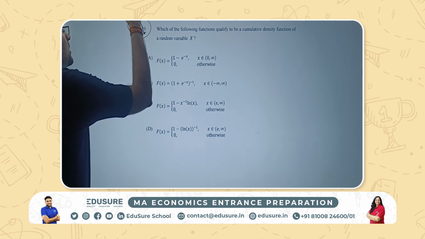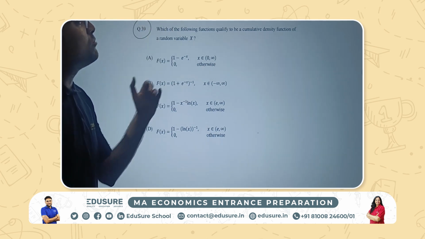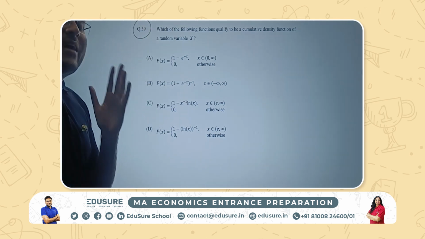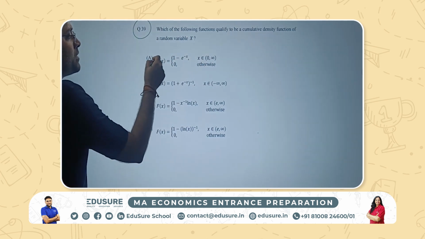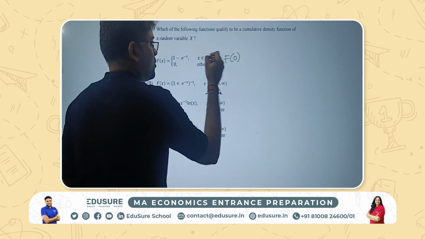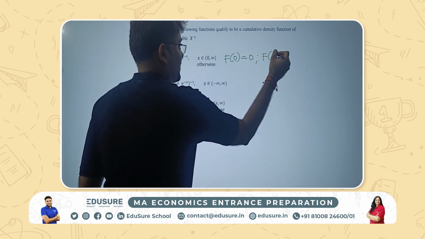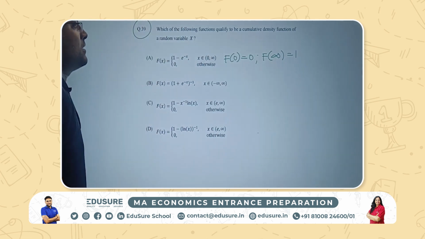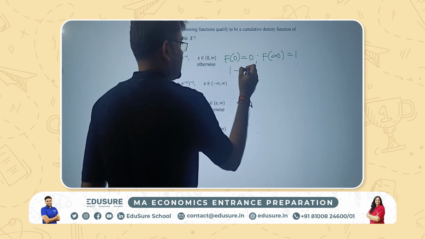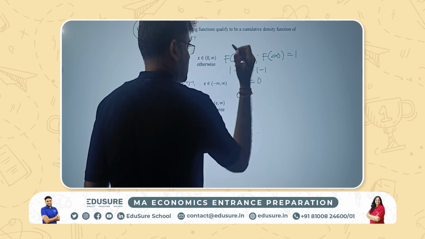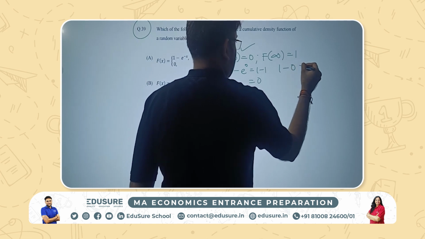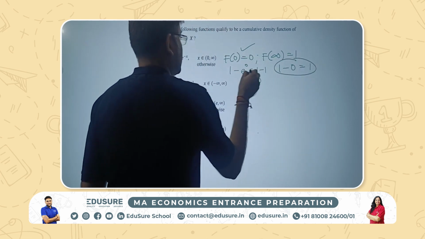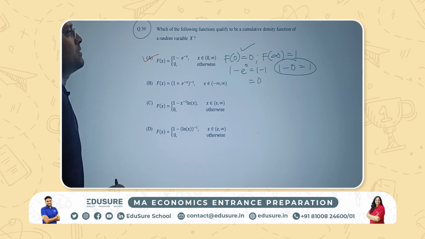IIT JAM 2023, question number 39. Which of the following functions qualify to be a cumulative density function? So for a valid cumulative density function, I'll show it with an example. This one, F of 0, which is the lower value, should be 0. And F of infinity should be 1. Let's put it here. F of 0 is 1 minus e to the power 0, which is 1 minus 1, which is equal to 0. So this is okay. F of infinity, if it goes to infinity, this will go to 1. So F of infinity is 1 and F of 0 is 0. So this is a valid cumulative density function. Okay. What about the next one?